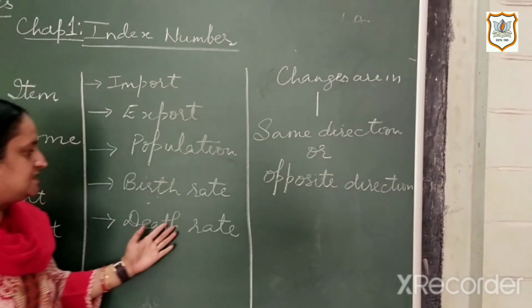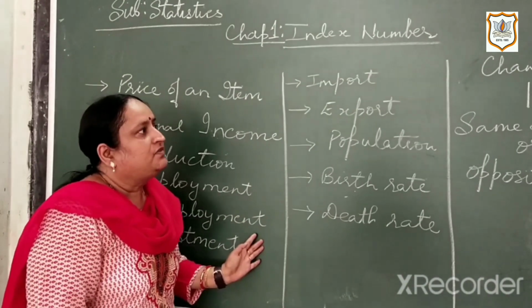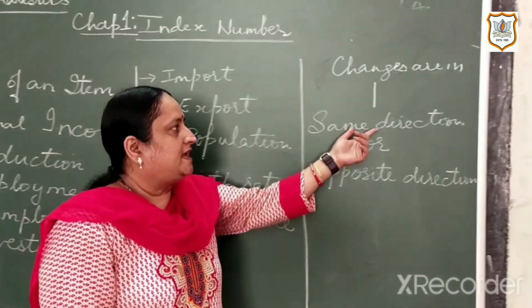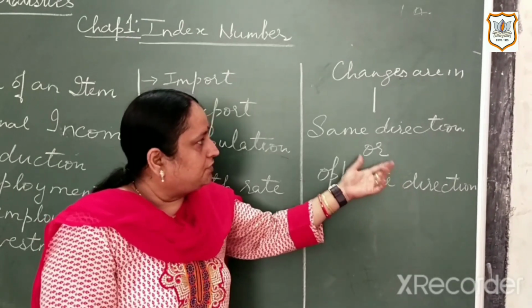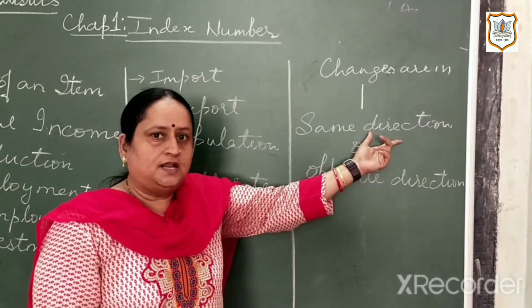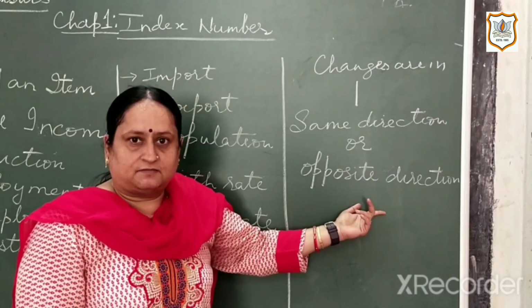Now, these changes which we have discussed are in the same direction or in the opposite direction. What do you mean by same direction and opposite direction?